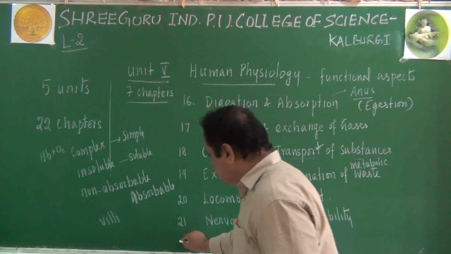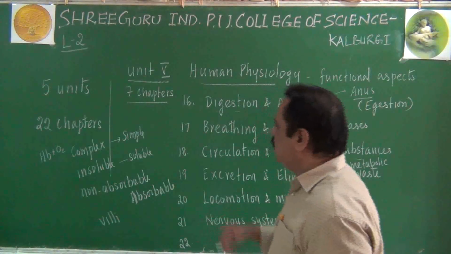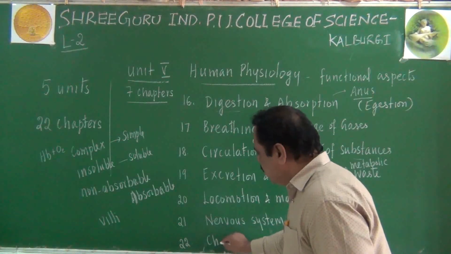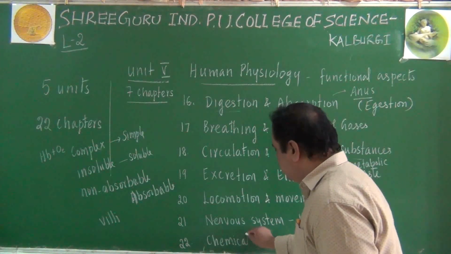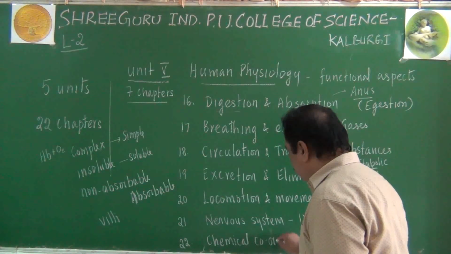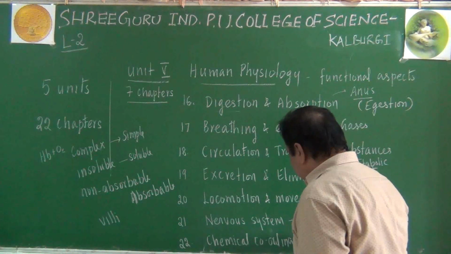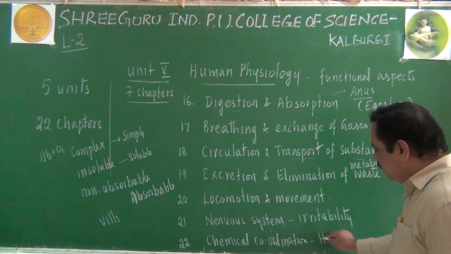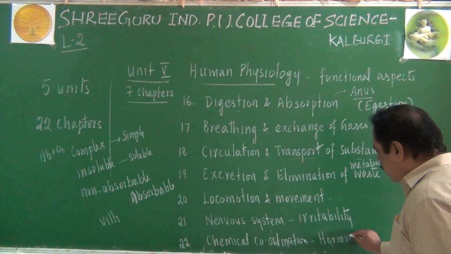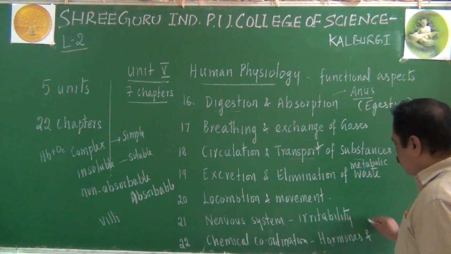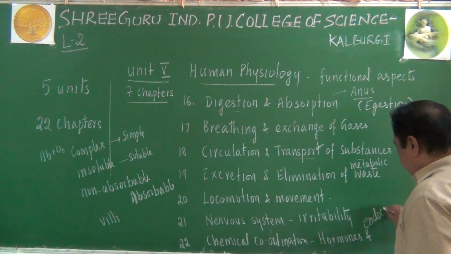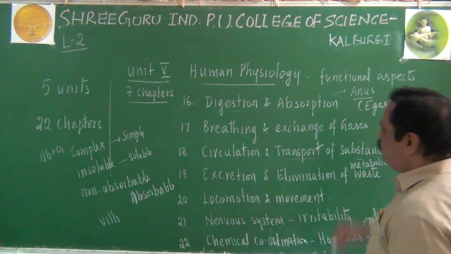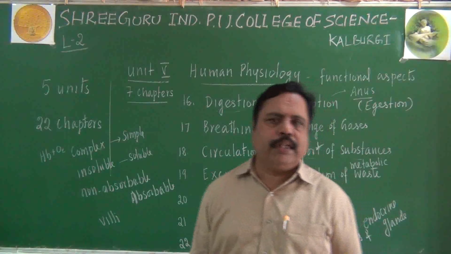As the last thing here, the 22nd chapter to complete this syllabus is related to chemical coordination. In this lesson called chemical coordination, we will be dealing with different types of hormones and endocrine glands of our body. You may be knowing about endocrine glands. Different types of endocrine glands are present in our body.